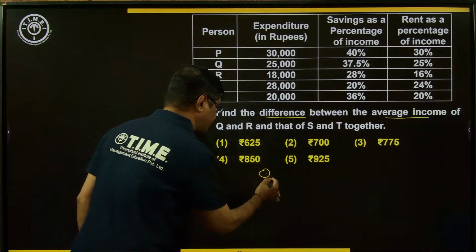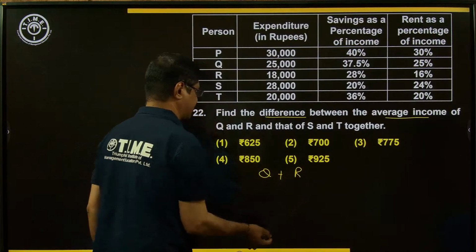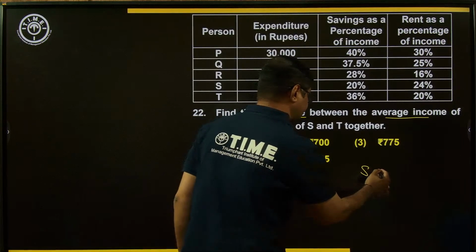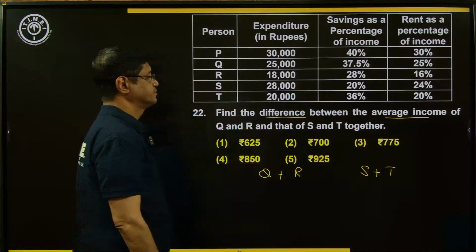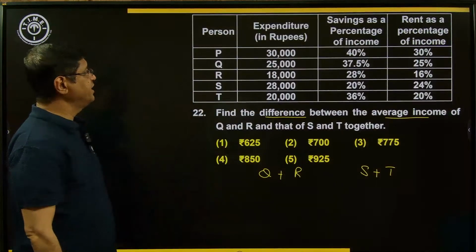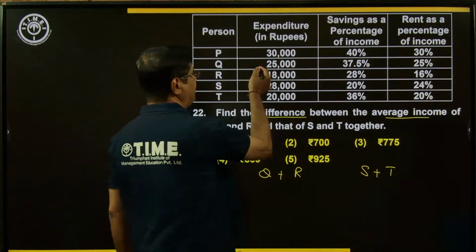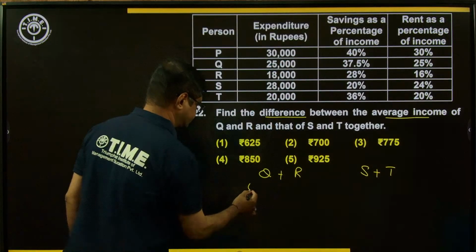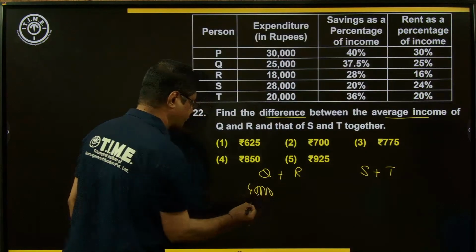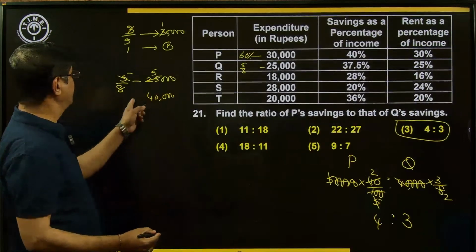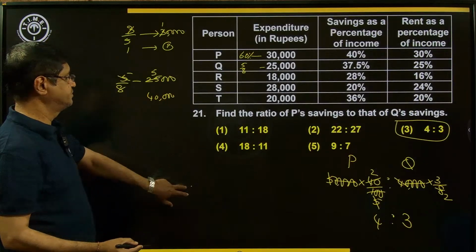Q and R. What about the incomes of Q and R? And S and T. Okay. Q, what is the income of Q? Already we got here. It is 3 by 8 means 5 by 8, 40,000. Of course, in the previous one, we've got the value of Q, 40,000.